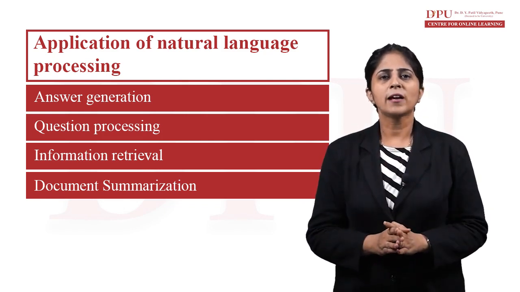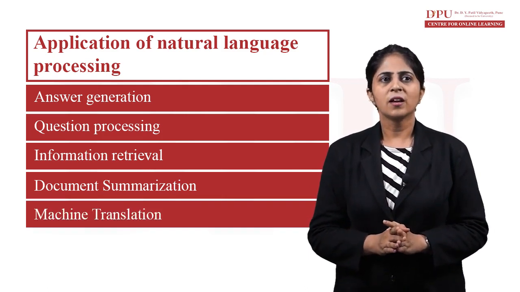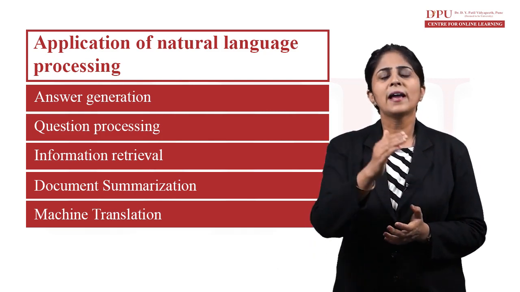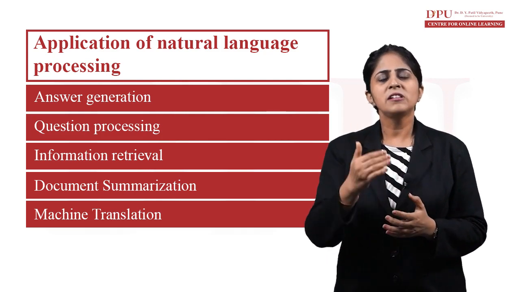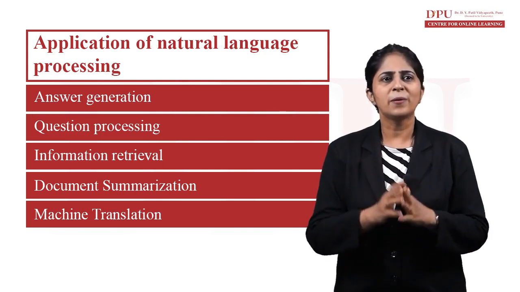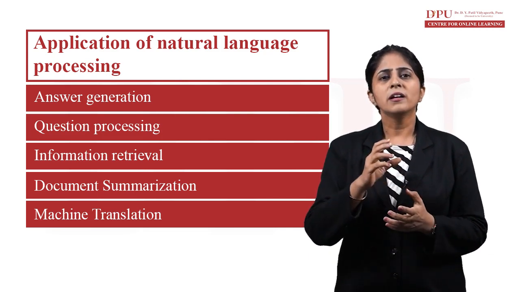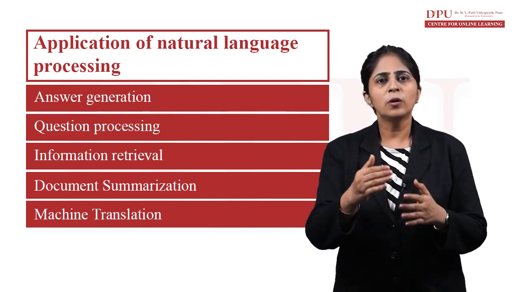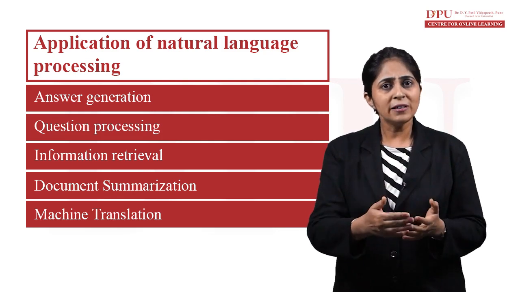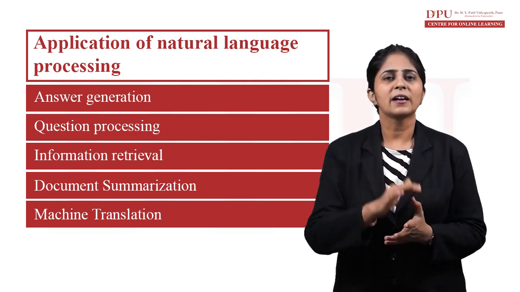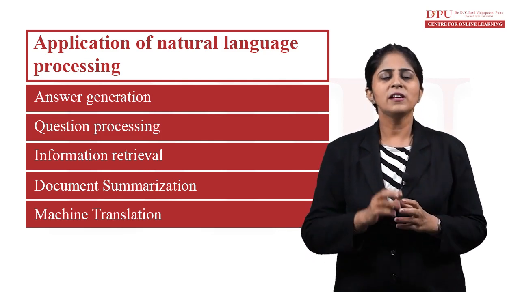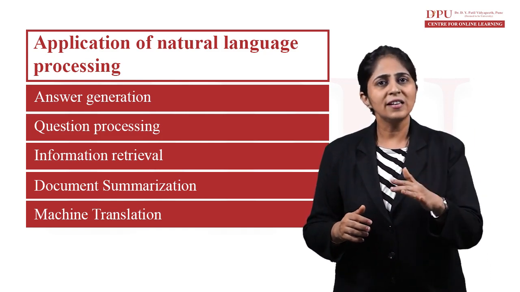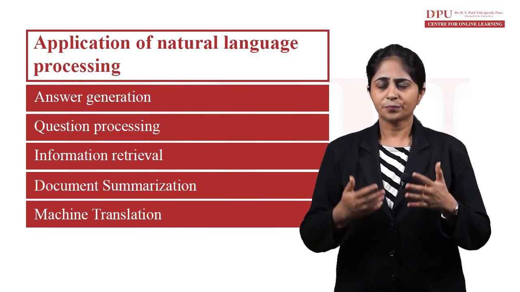Next application of natural language processing is machine translation. Machine translation means translating a text from one language to another. Essentially, it brings a computer program to take an input sequence of words in a source language and then convert it into a semantically correct sequence of words in the target language. We have a particular source language and a particular target language. We want our system to translate those words into another language.